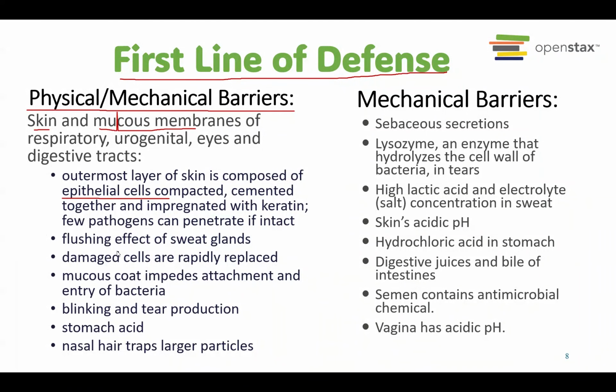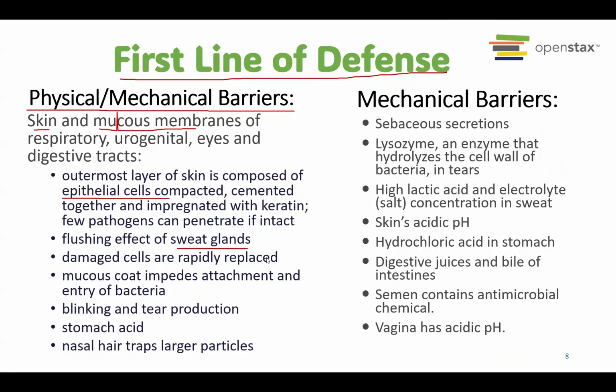Sweat glands can also flush the pathogen or protect us against the entrance of the pathogen. And then the damaged cells will also be rapidly replaced by new ones. So our skin is always replaced.